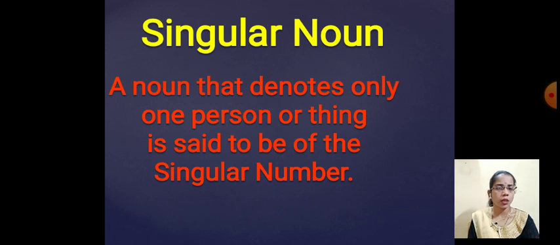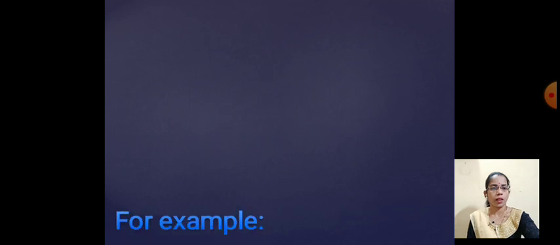The word singular tells the whole definition about the singular noun. Singular means a single word, single person or thing which we have to find in the word, that's called the singular noun.